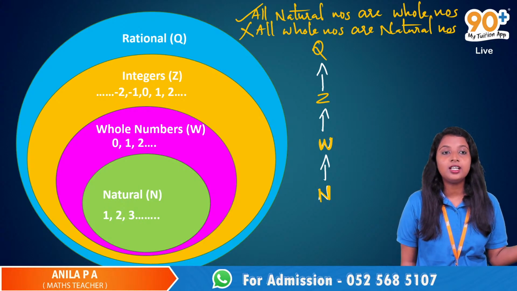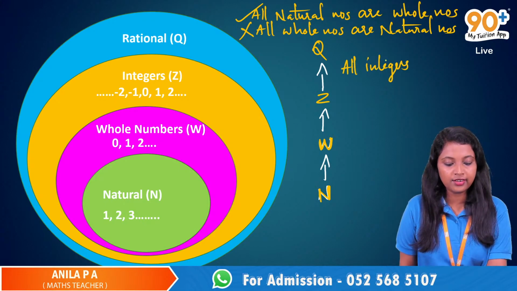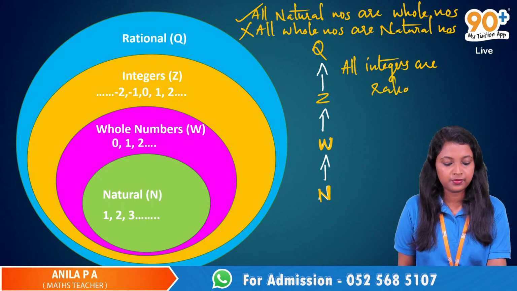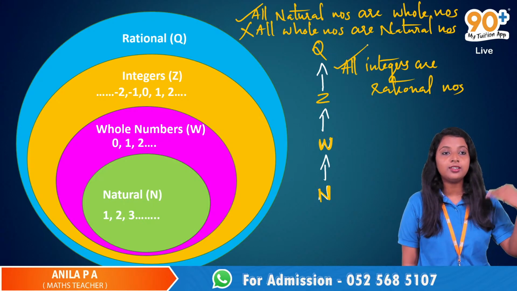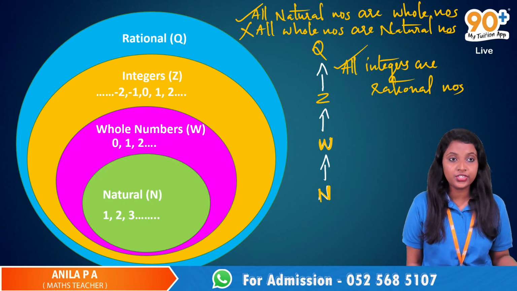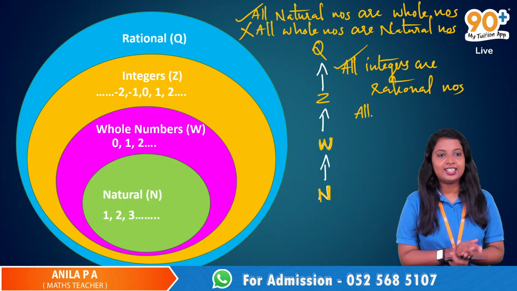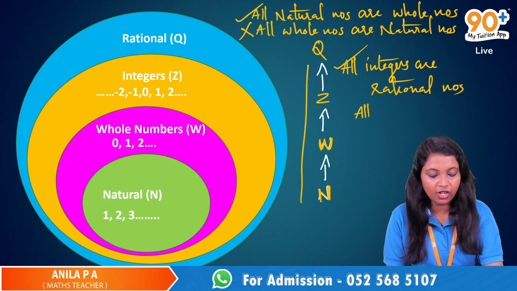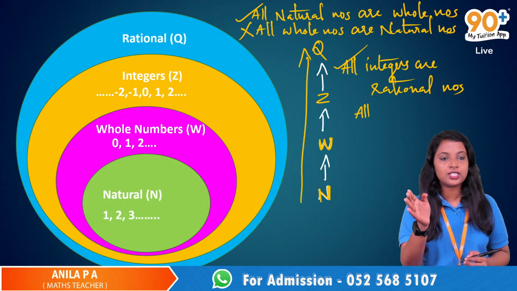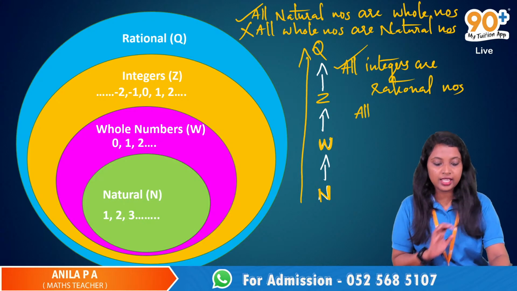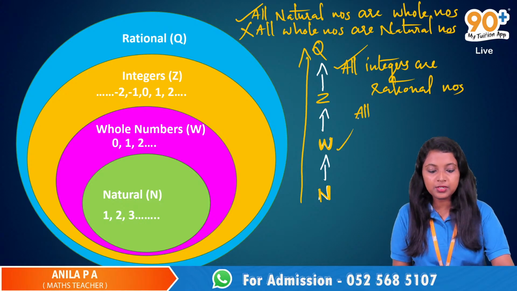And now what about the next one? All integers are rational numbers. Yes, true. All integers are rational numbers. What about the other one? All rational numbers are integers. Is that true? No, because rational numbers cannot all be expressed as integers. Very good. So see this, it always goes up. All natural numbers are whole numbers, all whole numbers are integers, all integers are rational numbers, so all natural numbers are rational numbers, and all whole numbers are also rational numbers.